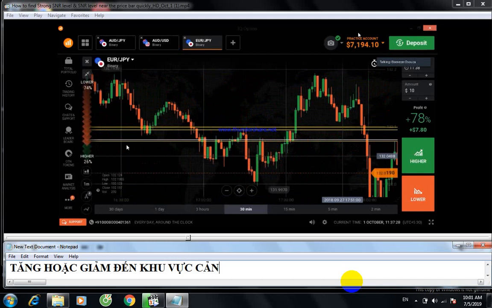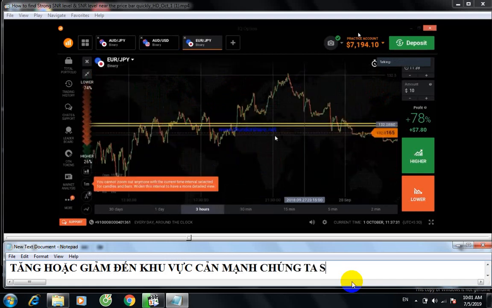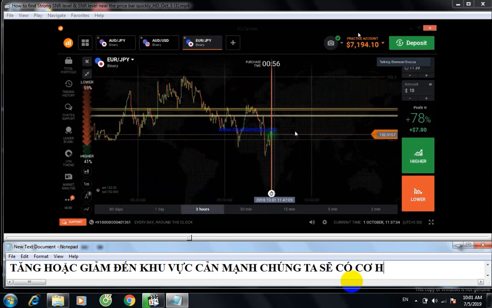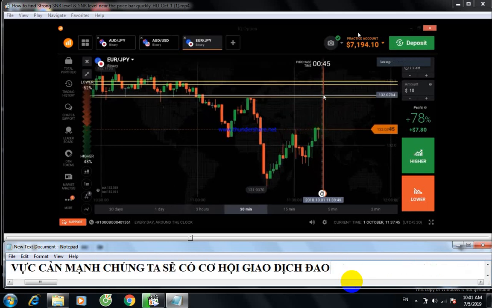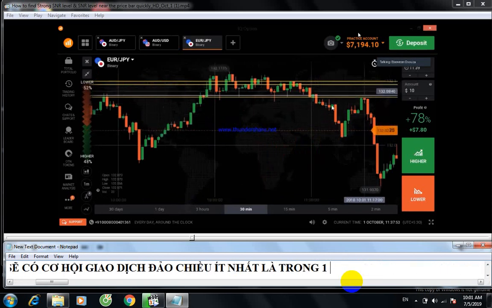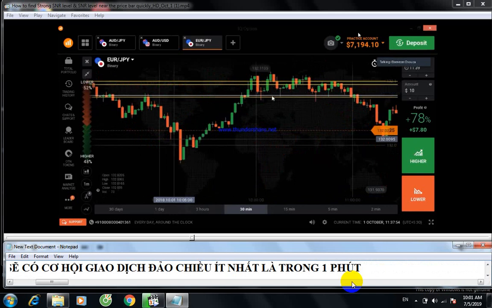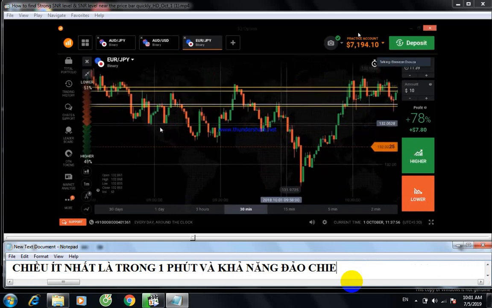You can trust this level. You can trade on these levels. When the market comes to this level again, it will reverse, at least for 1 minute. Most of the time it will reverse, almost 90% or 85%. So this way you can draw strong levels.